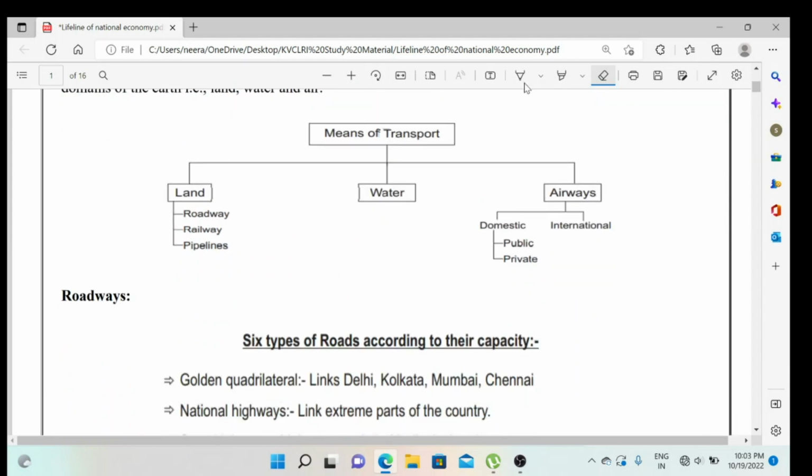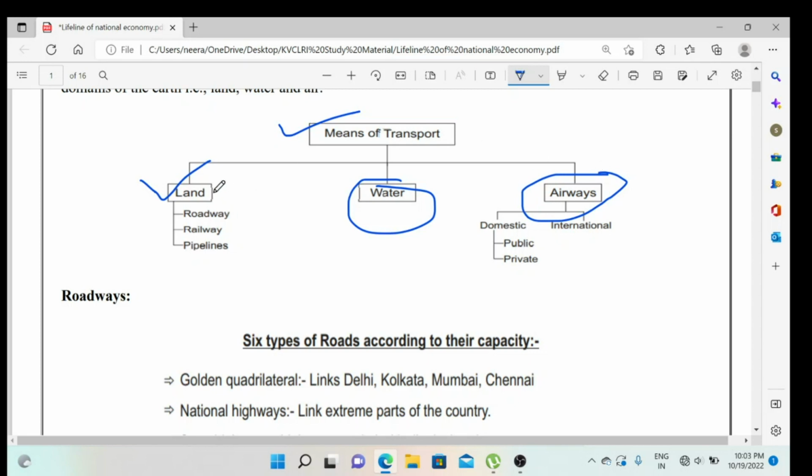First of all, we are going to talk about the means of transportation. We can divide the means of transportation into three types or three parts. The first one is land, the second one is water, and the third one is airways. Through these three ways we can travel or transport things from one place to another place.